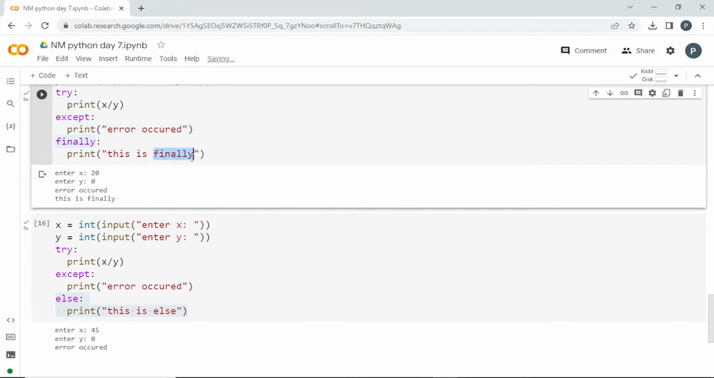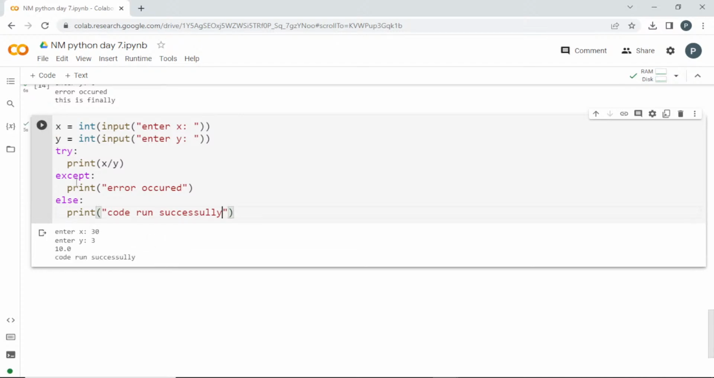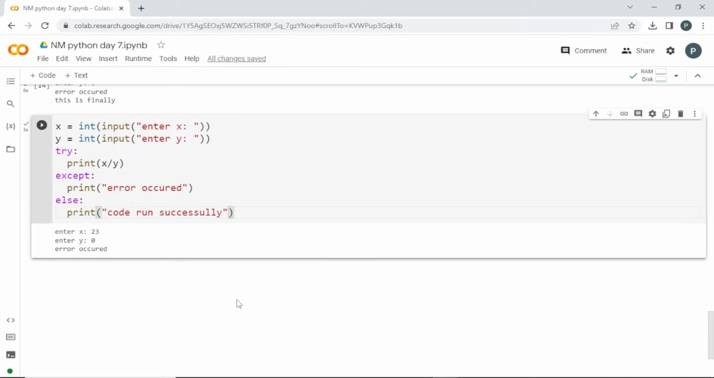So if you want to print something once it is completed, then you can go with finally. Only if the code runs successfully and you need this output, you can give it in this else. Finally will come everywhere, whatever it is, but else will come only when it is a success. If we get any error, it is going to give me the error only. Clear?